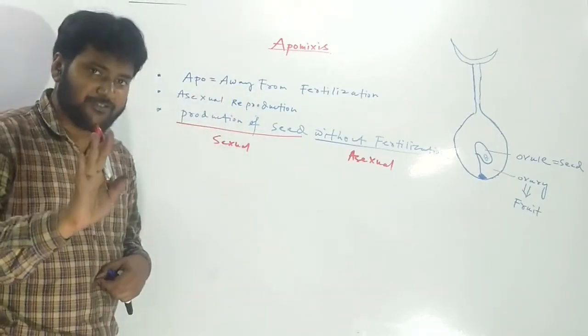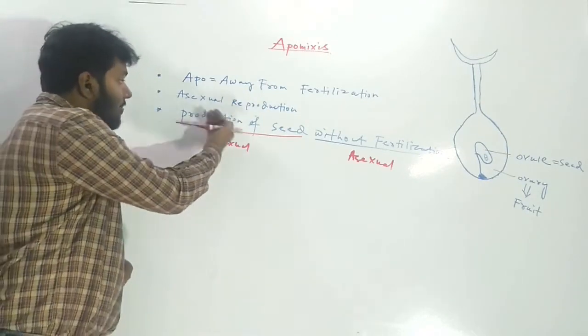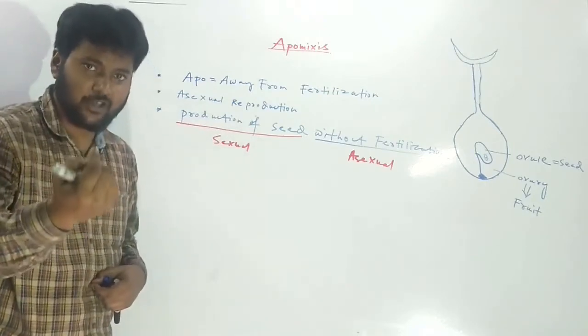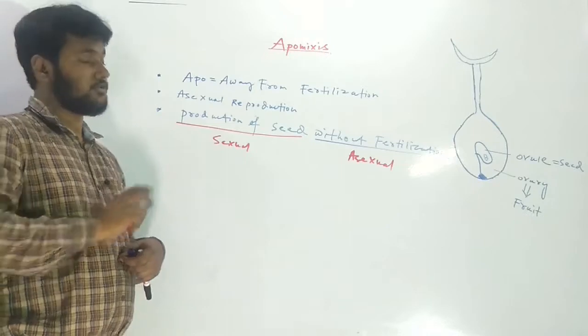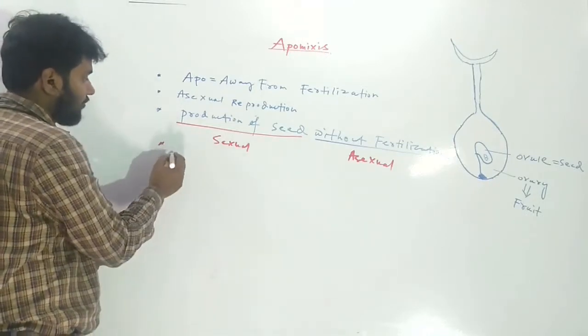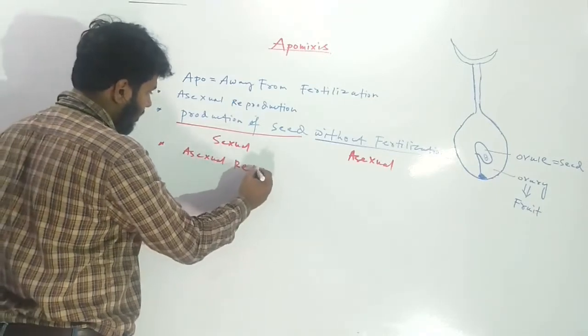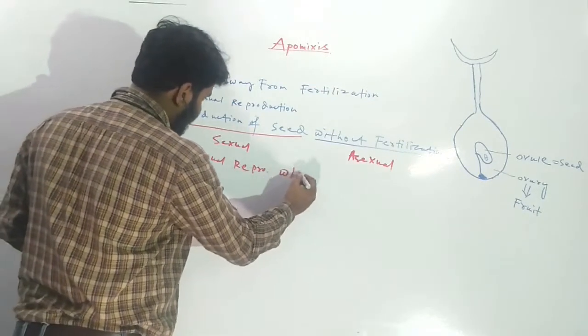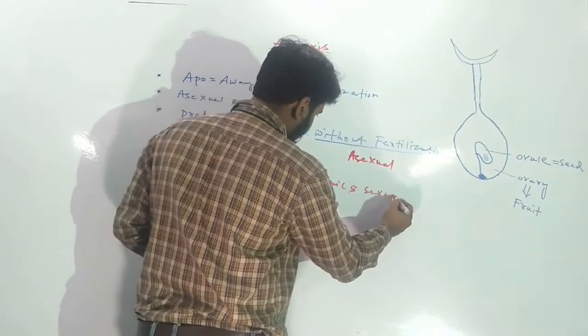So apomixis is such a type of asexual reproduction which mimics, which resembles, one character of sexual reproduction, that is seed production. So we can say that apomixis is asexual reproduction which mimics sexual reproduction.